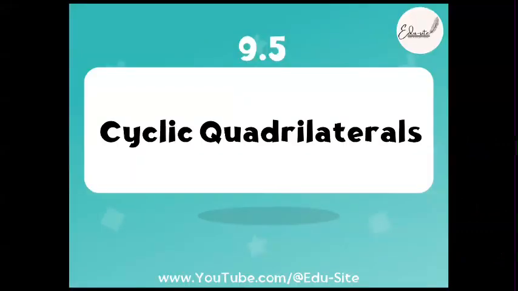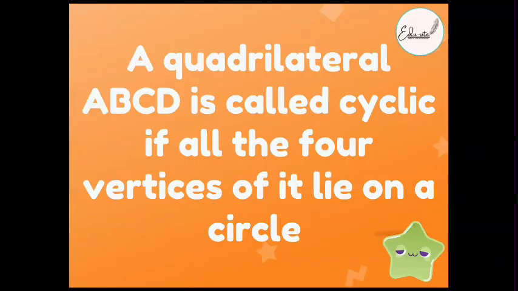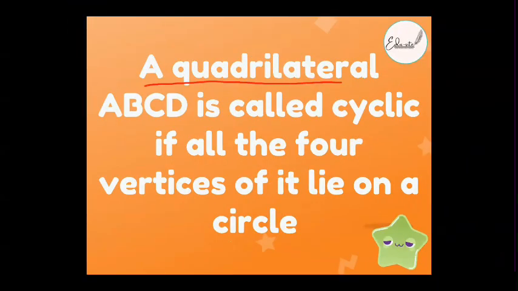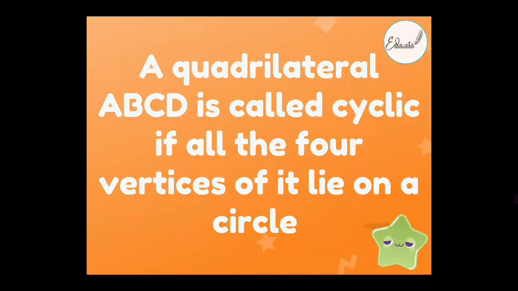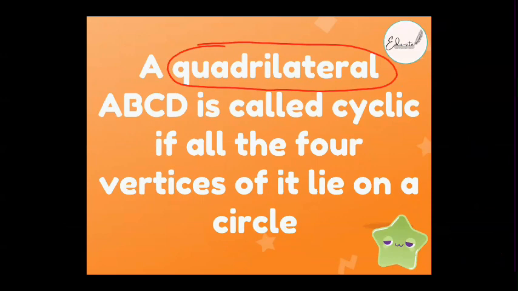Okay, we have the last concept that is called cyclic quadrilaterals. We can do it now. We just have 5 more minutes left. It's very easy, okay? You just have one property. What is a cyclic quadrilateral? It is nothing but a quadrilateral ABCD is called cyclic if all the 4 vertices of it lie on the circle. That's all. What is a quadrilateral? Quad means 4, right? It should have 4 points.